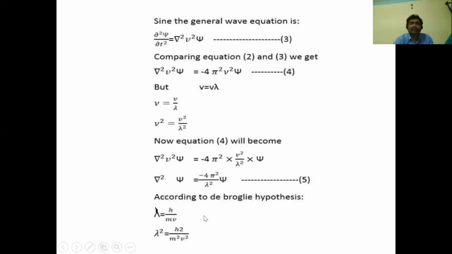According to de Broglie's hypothesis, we know lambda is equal to h by mv. If a material particle is acting as a wave, then its wavelength is lambda is equal to h by mv. So if you square this equation, we get lambda square is equal to h square by m square v square.